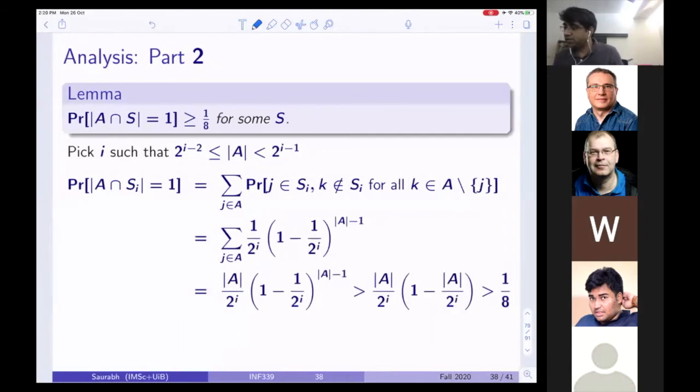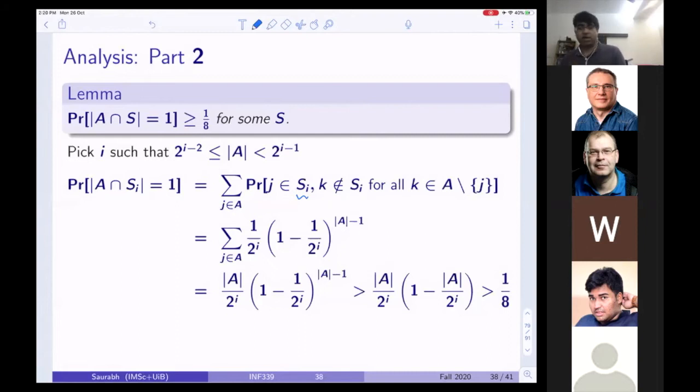Now, let's see why this is equal to this. For each element, how did you construct each Si? You were putting each element in Si with probability 1 over 2 to the power I, and these were independent events.